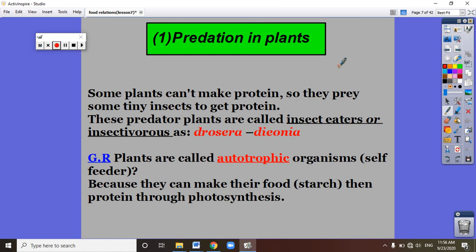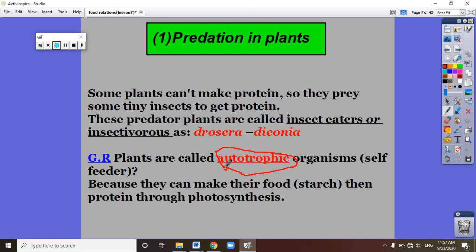Predation in plants. What? Do plants attack or devour prey? Yes. We all know that plants are autotrophic living organisms. What is the meaning of autotrophic? That means they can make their own food by the photosynthesis process. The plant doesn't need anyone to feed it. They can make their own food.